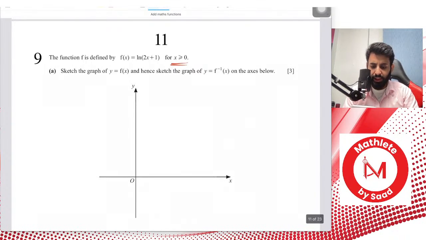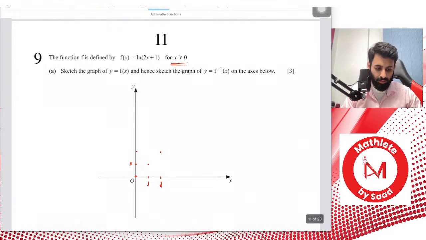So we start by plugging in 0. So ln of 2 times 0 plus 1, close the bracket. Let's see what happens. You get ln 1, which is 0. So when x equals 0, y is also equal to 0. And then we plug in 1. If you plug in 1, you get something like 1.09, so slightly above 1. Then you plug in 2. Notice what happens. If you plug in 2, what you get is 1.6, so again just above 1.